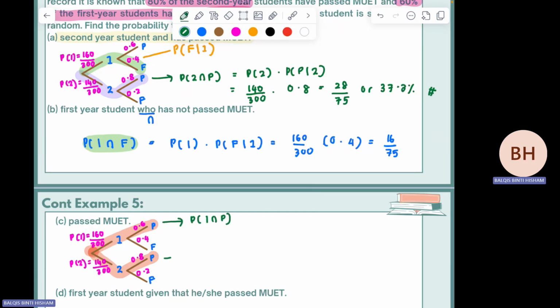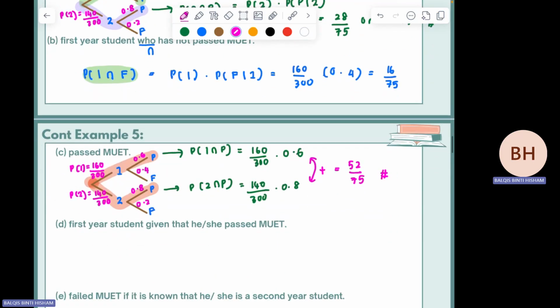The second one is P second year and pass. If you have more than one event, you have to add them. Each of these you multiply as usual: 160 over 300 multiplied with 0.6, and 140 over 300 times 0.8. And then you just add these two. So the answer will be 52 over 75. Okay, that's how you find part C.